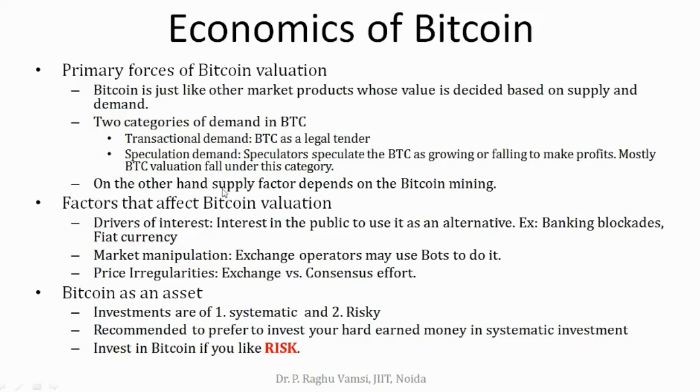On the other hand, the supply factor depends on Bitcoin mining. Anyhow, there are 21 million Bitcoins. To mint all the 21 million Bitcoins, it will take more than 150 years. So that is the reason there is no supply factor that depends on Bitcoin mining. Of all these factors, the only one relevant today for Bitcoin valuation is speculation demand.